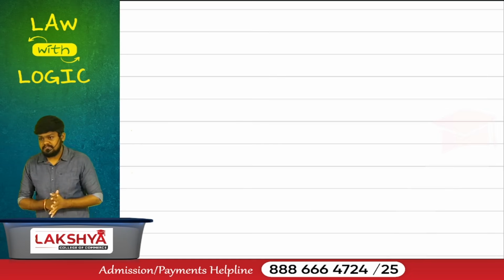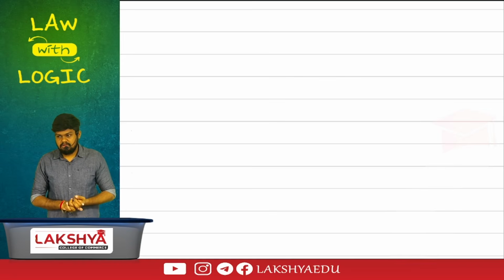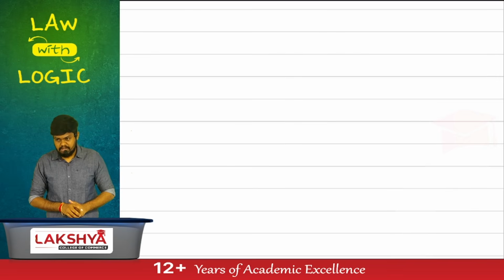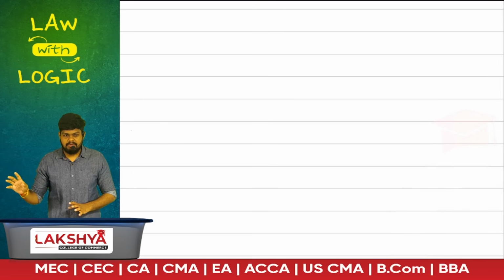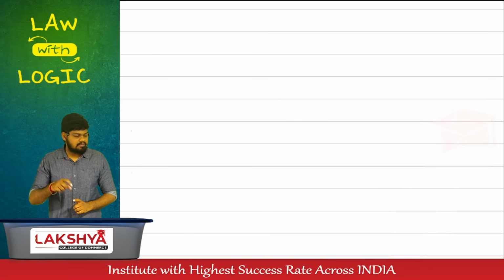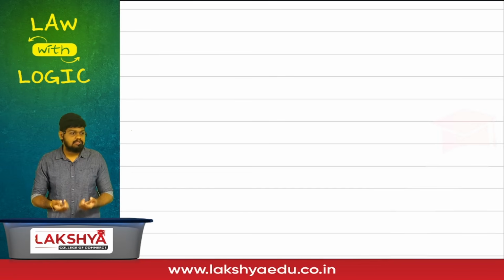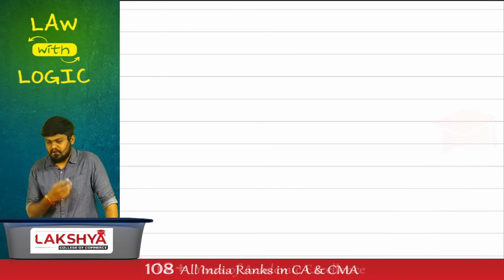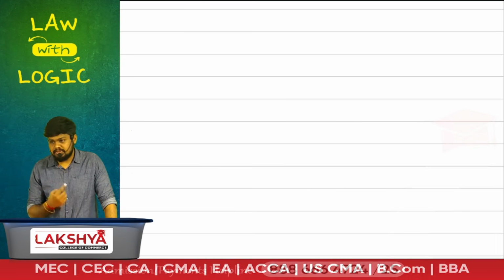Who is submitting documents? Where are we? Section number? What are we doing actually? Registration. Who is submitting documents? Subscribers to the memorandum. They submit documents to the CRC, who will verify or directly incorporate. Is verification prima facie or conclusive? There's a chance that the documents might have misstatements that will not be found out by the CRC. Hence, we are asking them to submit declarations. The first document submitted is MOA and AOA. Obviously, the word subscriber means they have signed it, signed by all the subscribers to the memorandum.